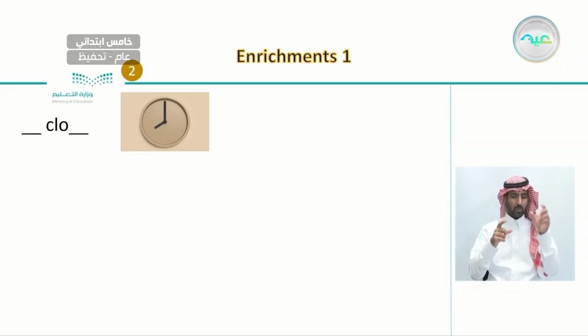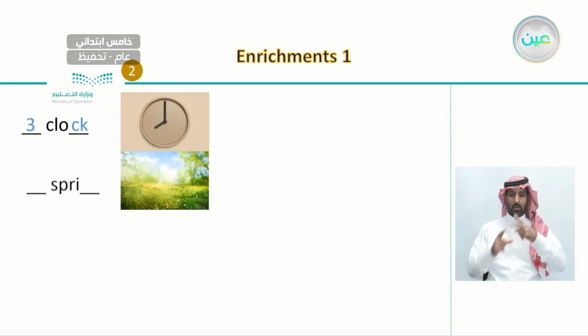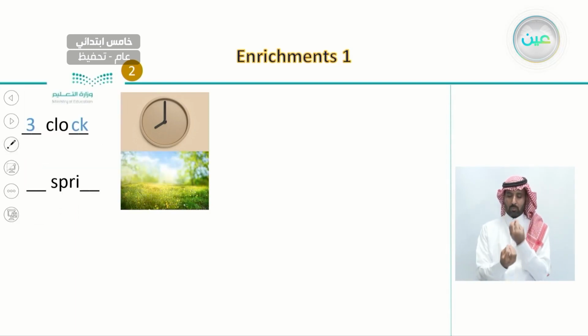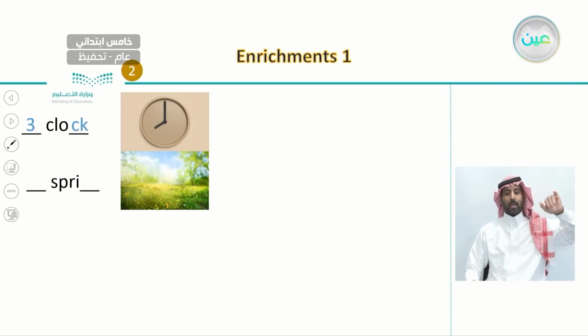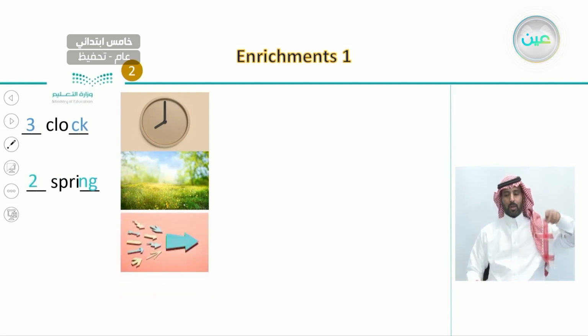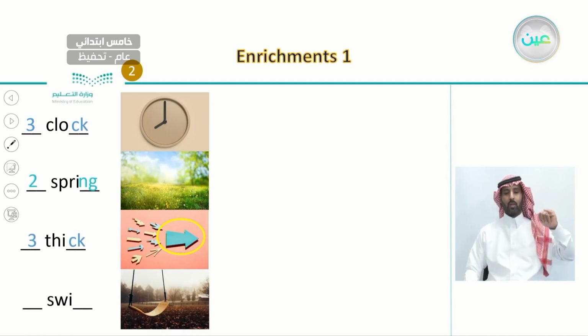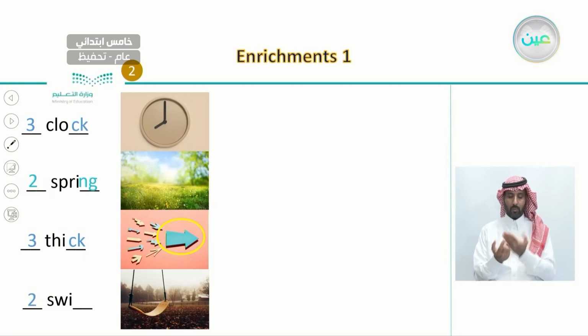If we have a look at the first picture, we can know that this is a picture of a clock. And with the second one, we can know it's a season. What kind of season is it? It is the spring season. And if we have a look at the third one, what is it? It is a thick arrow. And what do we call this game that we always like when we go to parks? It is a swing.